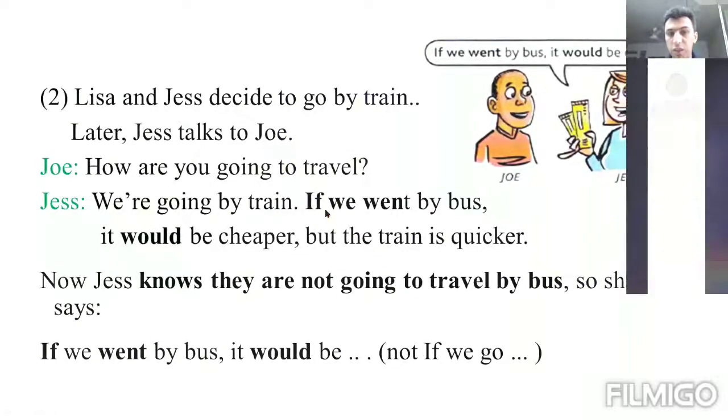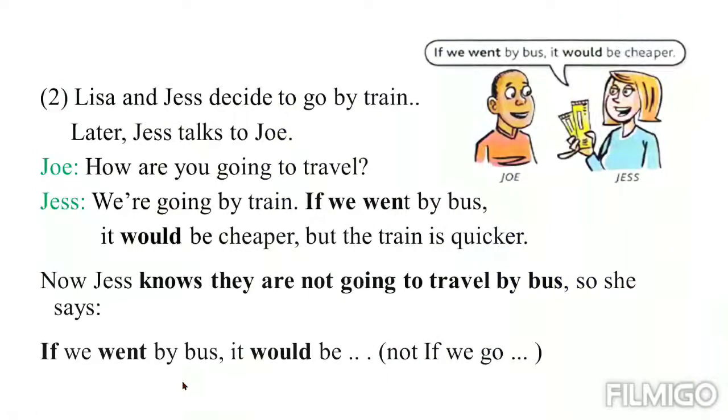But she says if we went by bus, it would be cheaper, but the train is quicker. Now, Jess knows they are not going to travel by bus. This is present. They don't use the bus. They don't want to use the bus. So she says, if we went by bus, it would be, for example, cheaper. Right?